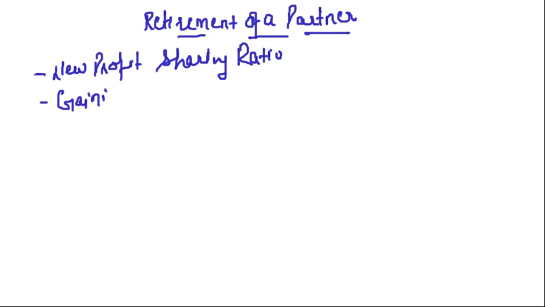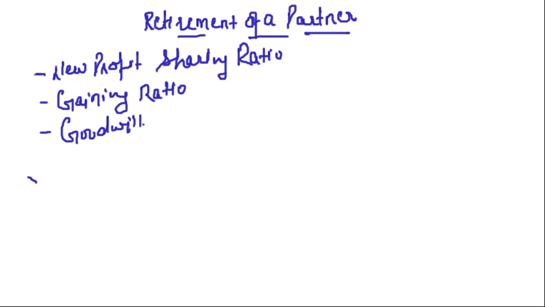Then we discussed gaining ratio. Gaining ratio means the ratio in which the remaining partners are going to get the share of the retiring partner. What is a gaining ratio? The ratio in which the remaining partners of the partnership firm are going to acquire the share of the retiring partner. Then we discussed the treatment of goodwill. How we will treat the goodwill in case of retirement of a partner.